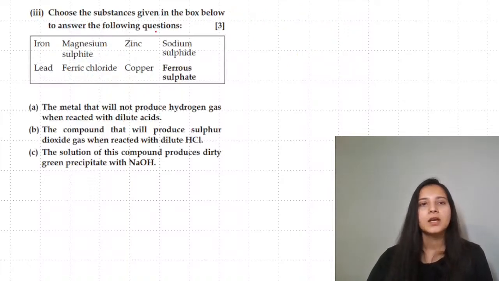No issue. Choose the substance given in the box below to answer the following question. The metal which will not produce hydrogen gas when reacted with dilute acid.